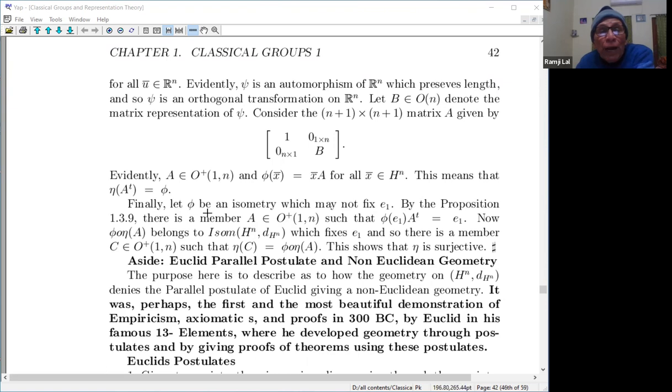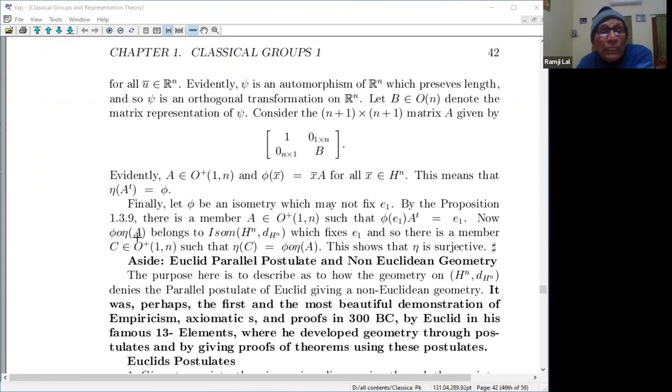Finally, if phi is an isometry which may not fix E1, again we are using the same kind of trick. So by the proposition 1.3.9, there is an A belonging to this, so that phi E1 transpose is E1. What is that proposition? O+1n acts transitively on one-dimensional subspaces. So phi E1 and E1 are both timelike spaces, phi was an isometry. So this means we will get some matrix which takes it to this, and that we are calling A transpose. Not A, we are taking A transpose.